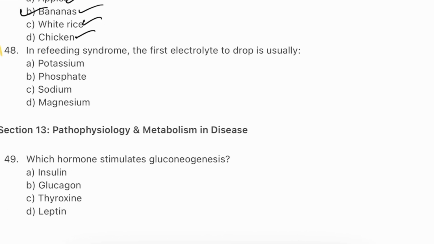Question number 48. In refeeding syndrome, the first electrolyte to drop is usually potassium, phosphate, sodium, or magnesium? The answer will be B. Phosphate. During refeeding, insulin stimulates cellular uptake of phosphate for ATP synthesis.